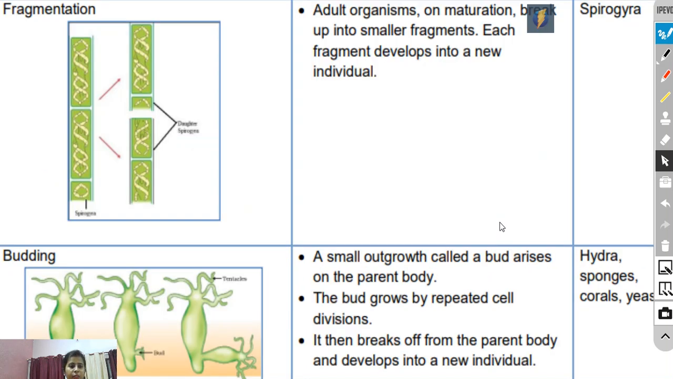Now, moving towards the next, which is fragmentation. The name itself gives you a clear idea of what fragmentation is.